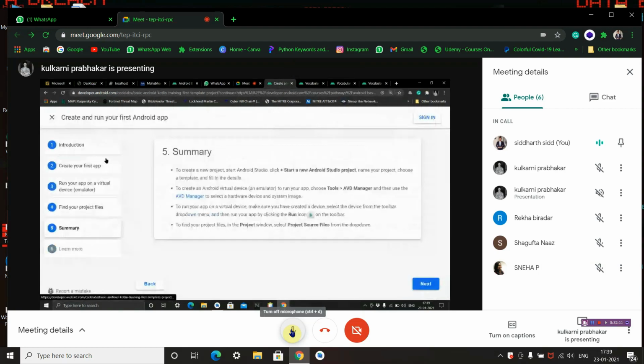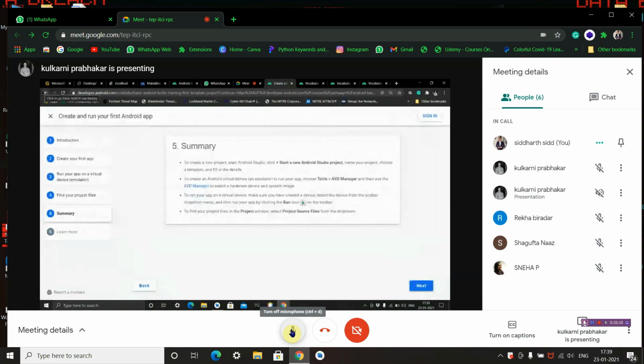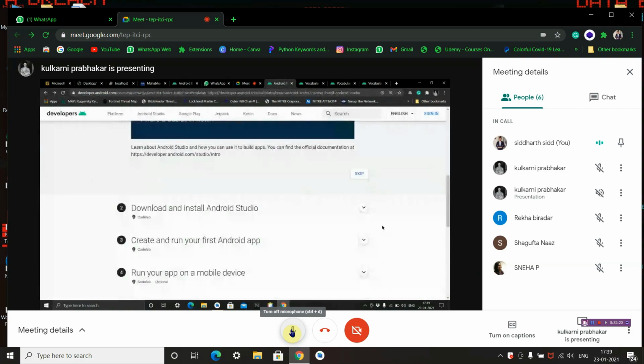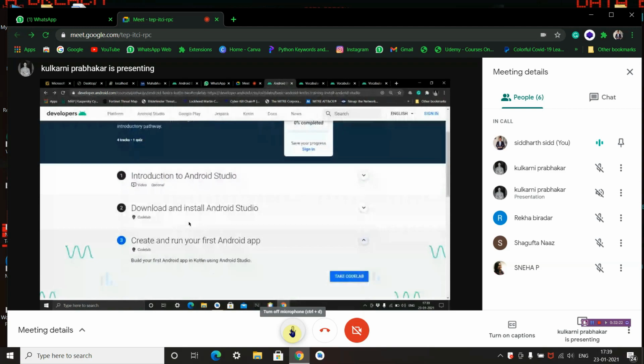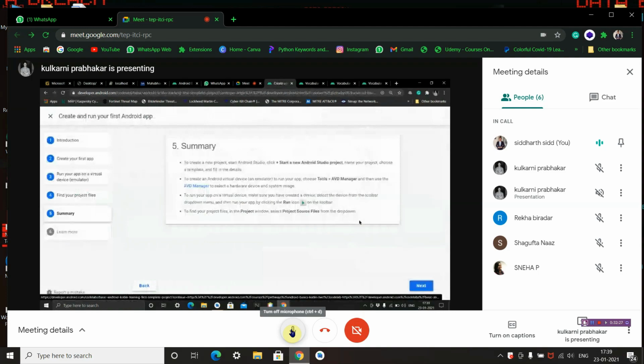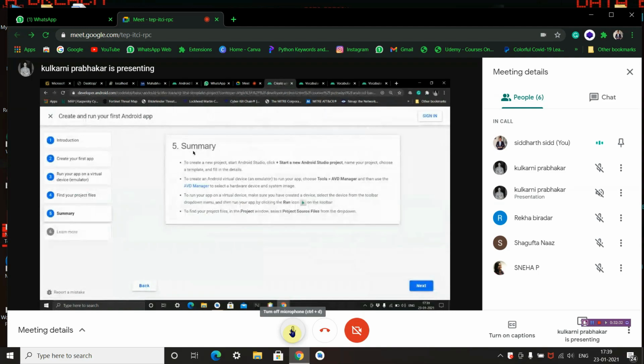To access this window, the third option is create and run your first Android application. So you go to the codelab. Here you will find a short summary of the things which I am going to do. To create a new project, start Android Studio. Click to start a new Android Studio project. Name your project, choose a template and fill in the details.